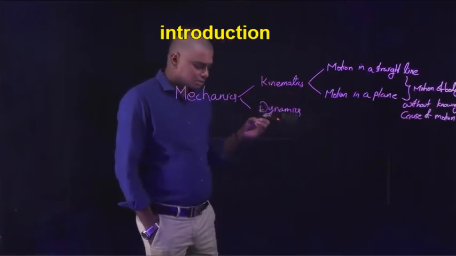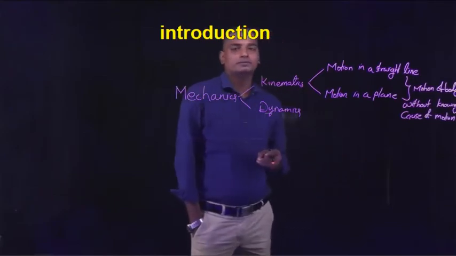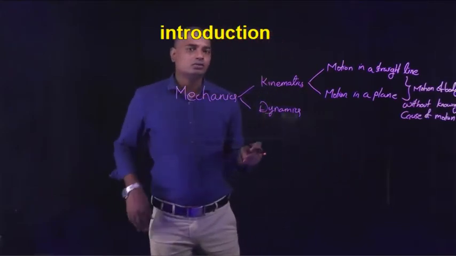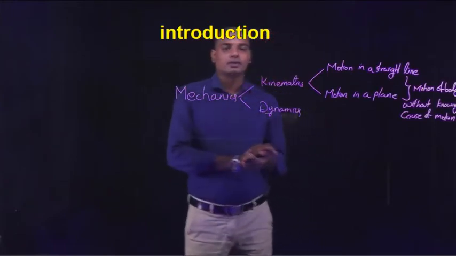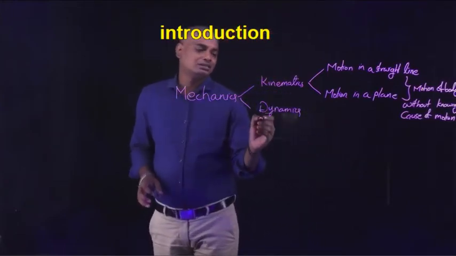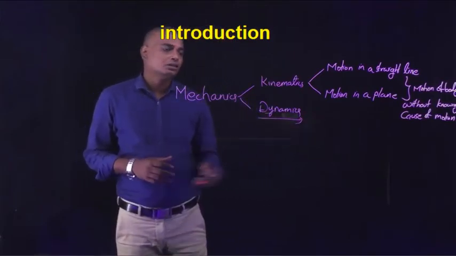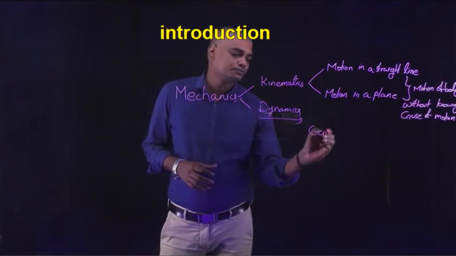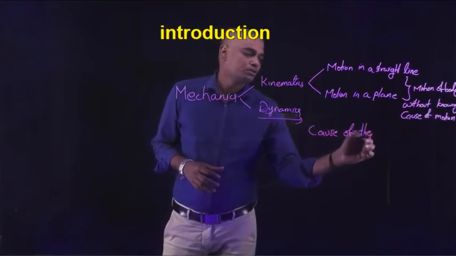So in all these cases we have studied just the motion of the body. We do not bother about what causes the motion of the body. So in dynamics, that is in this chapter of laws of motion, we will study the cause of the motion.